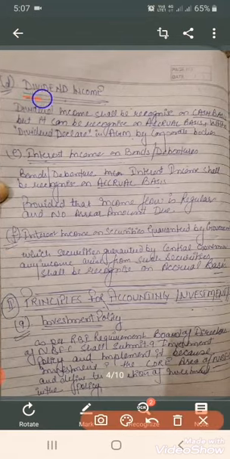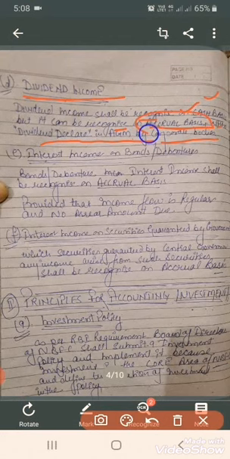Fourth is the dividend income. NBFC shall recognize its dividend income on cash basis, but it can be recognized on accrual basis when the dividend is declared in the AGM by corporate bodies. If any corporate body declares a dividend in its AGM, in this situation NBFC is eligible to get that dividend, so it can be recognized on accrual.